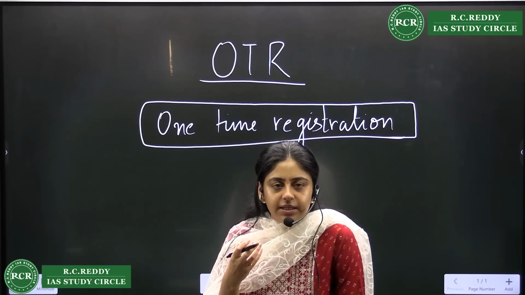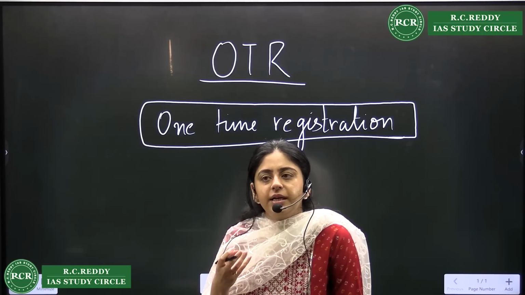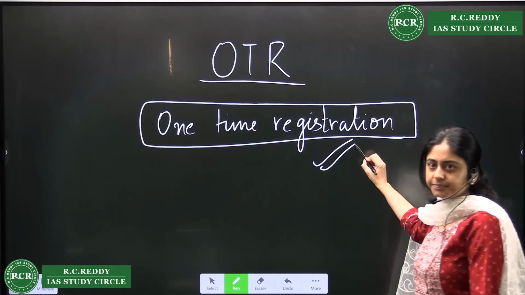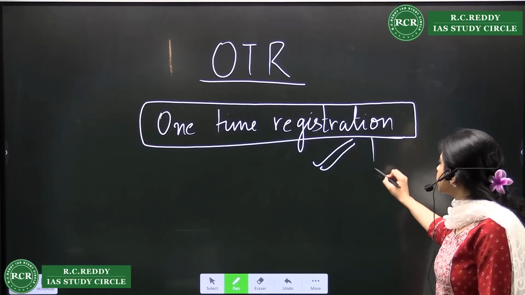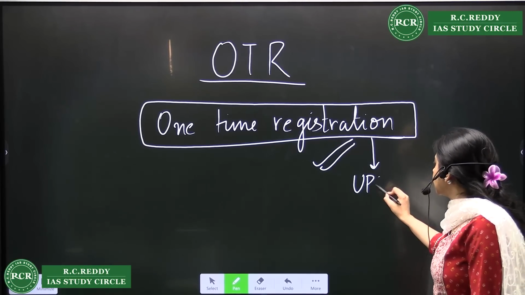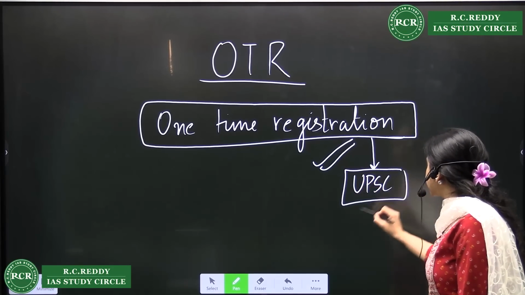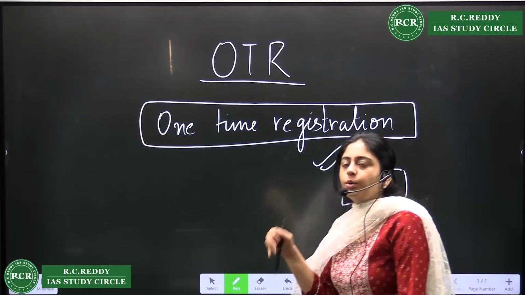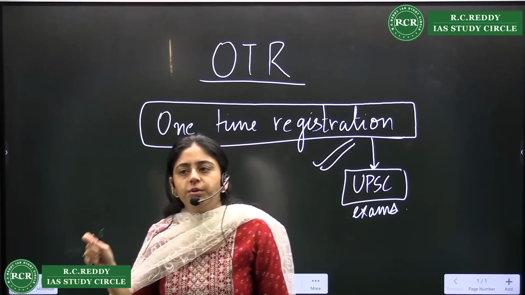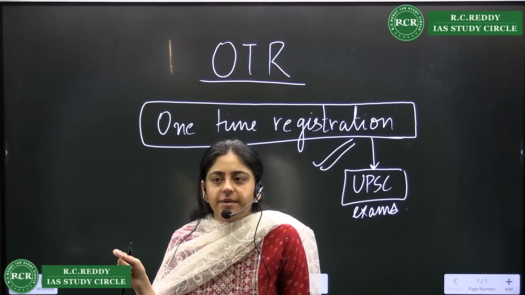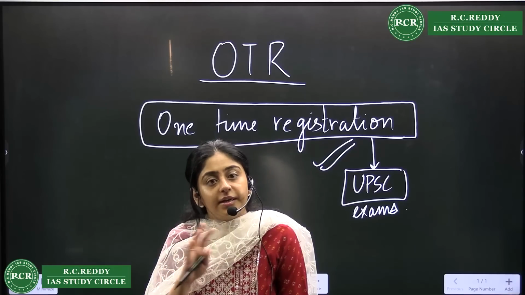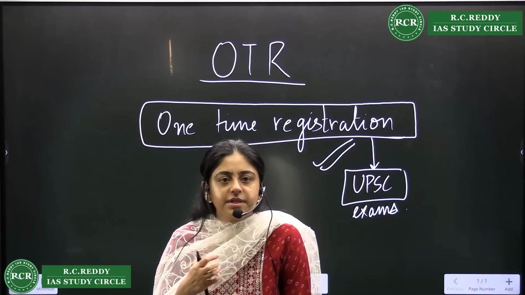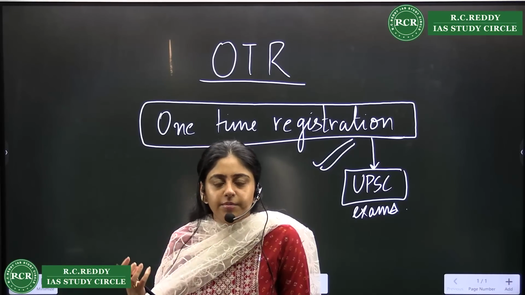Now, to take certain measures to prevent any kind of fraud cases, they have come up with this one-time registration. So, one-time registration is with respect to all the UPSC exams, right? So, from now onwards, when you do this registration on the UPSC website, it will be there for a lifetime, till the time you keep on giving attempts, right? Whatever attempts you have, 6 attempts for general, right, 9 attempts for OBC.